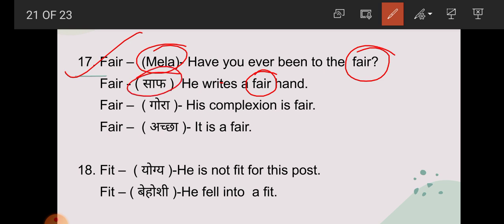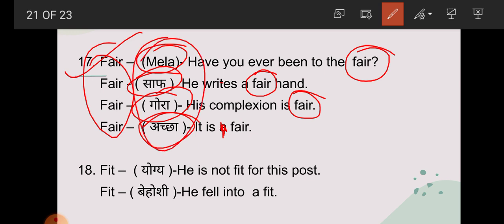Now his complexion is fair. So what is the meaning of fair, student? Gora. Now it is a fair. Here student, it is fair. So here fair means acha. So student, here fair has 4 different meanings. So that's why this is the example of homonyms.